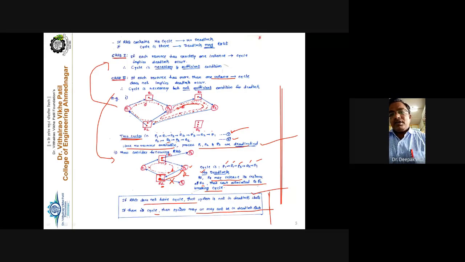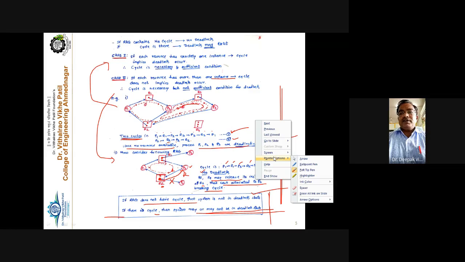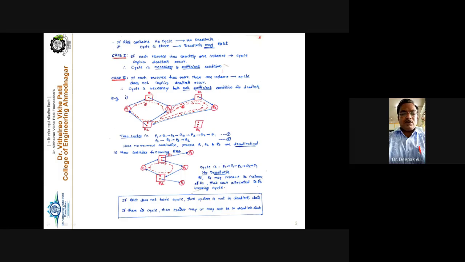I think it is clear to you how the resource allocation graph is helpful for deadlock checking. We are going to verify whether the system gets into deadlock or not. Now we'll move to the next point.